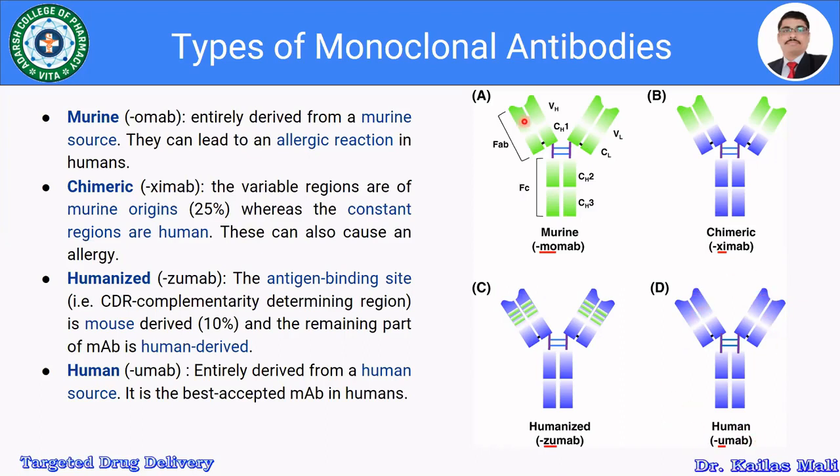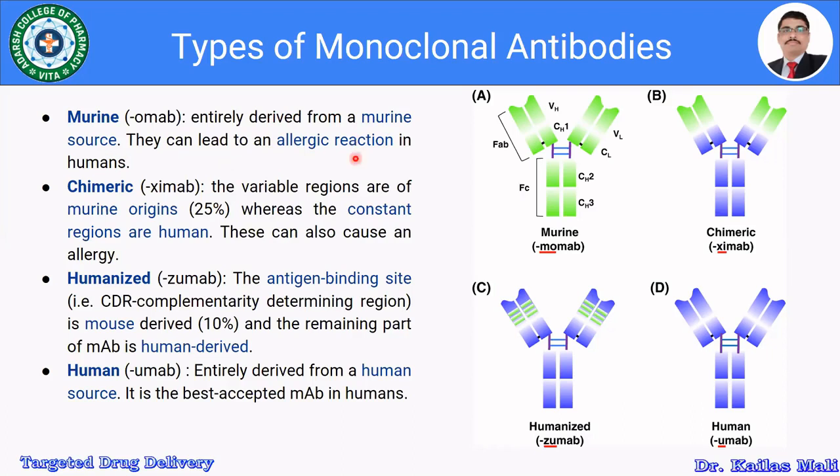Okay, so there are 4 types of monoclonal antibodies. The very first one is the murine monoclonal antibody. It is denoted as dash OMAB. It is entirely derived from the murine source, and it produces allergic reactions in humans. So only limited products of murine origin are available in the market due to the allergic reactions.